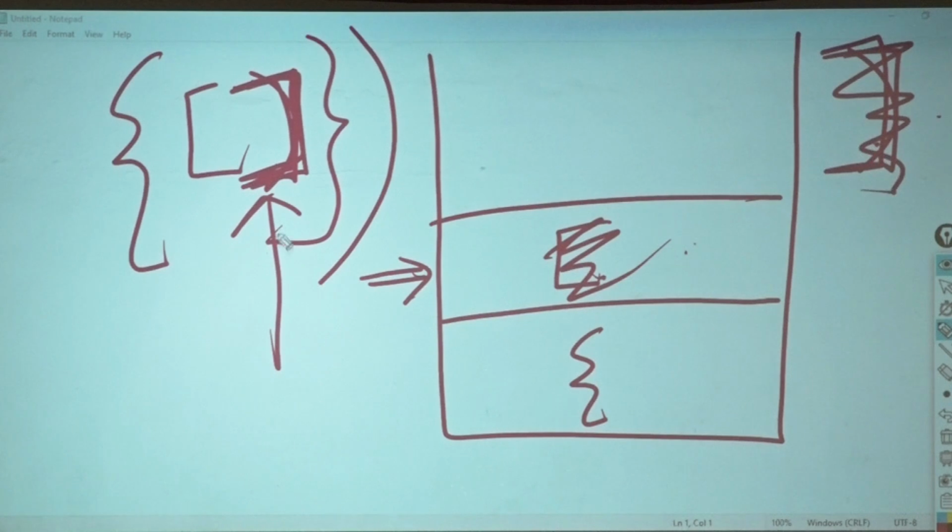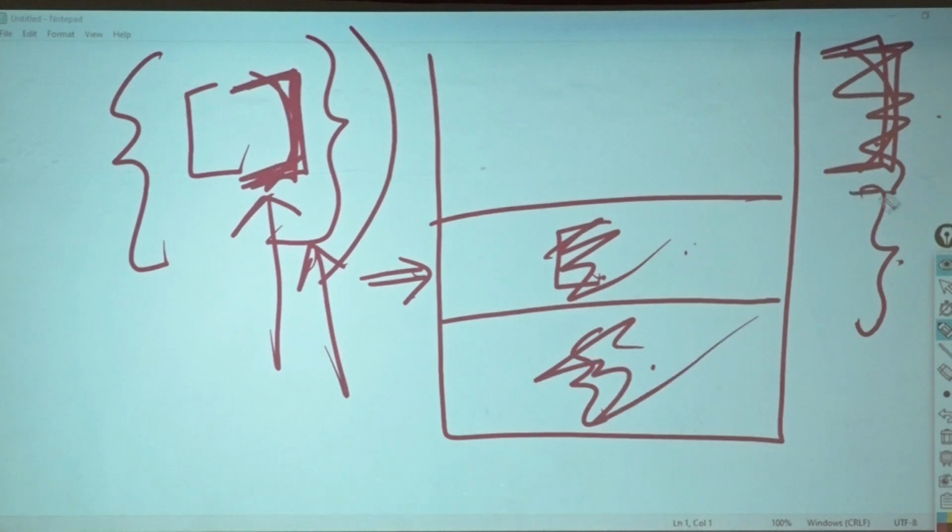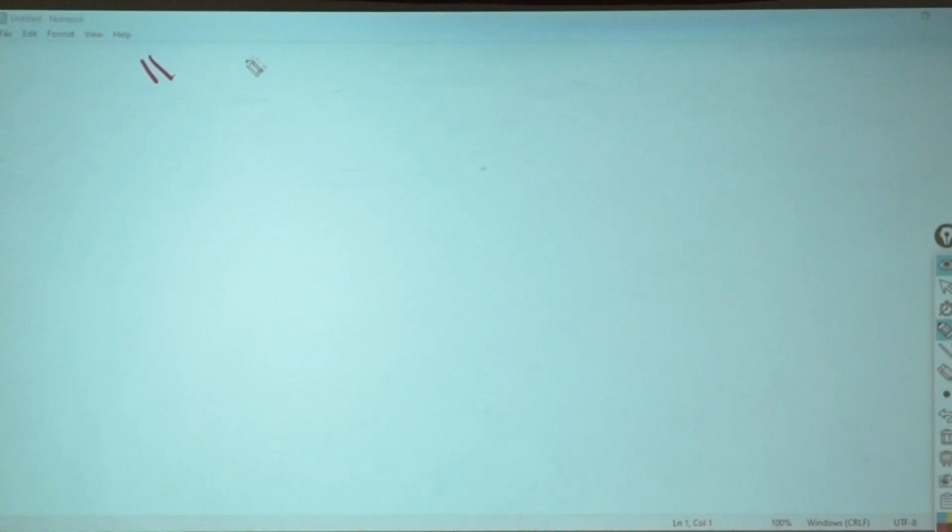Then go on here. I have a closed flower brace. Do you have an opening flower brace on the top? Yes, I have. Close it. Then this gentleman is left. Is the stack empty? Yes. So is it valid or invalid? Invalid. So all these things, you will get it in the form of a string.